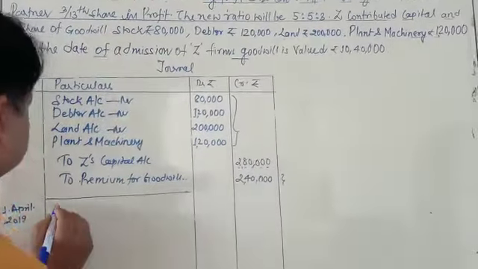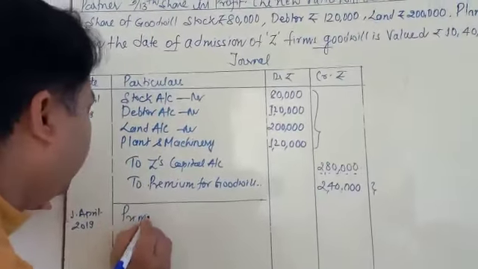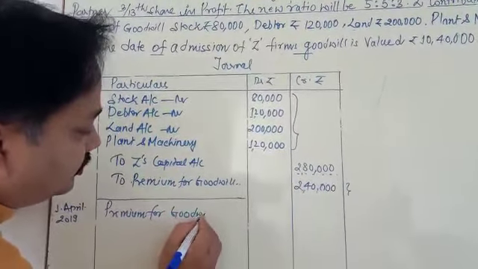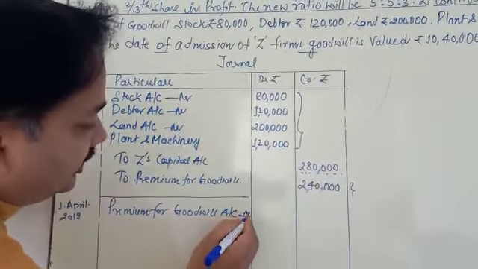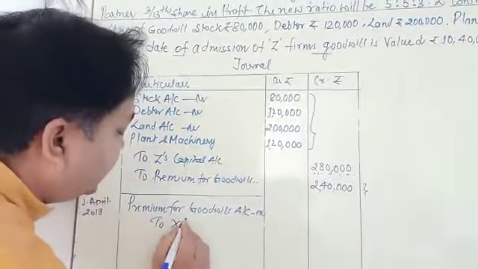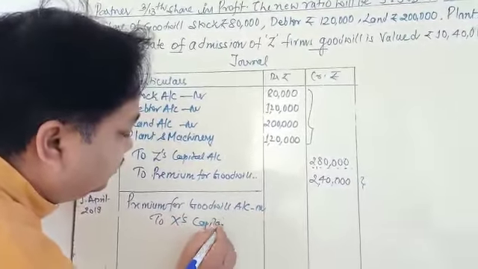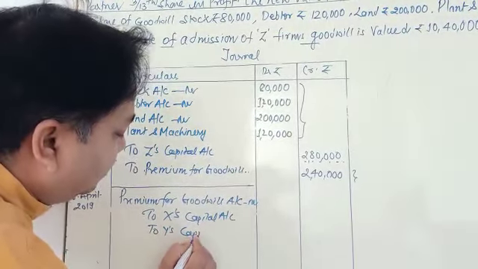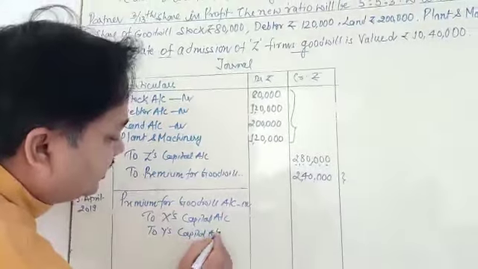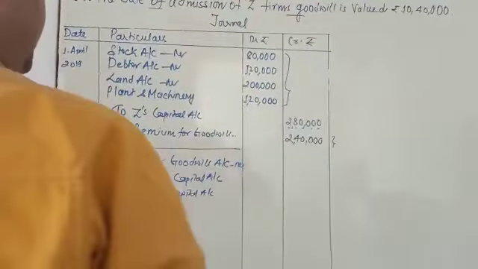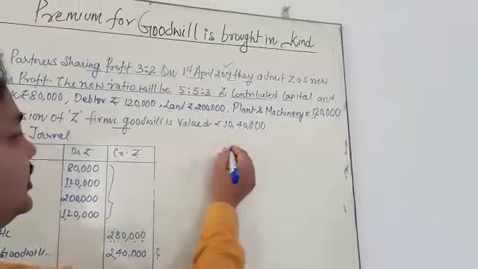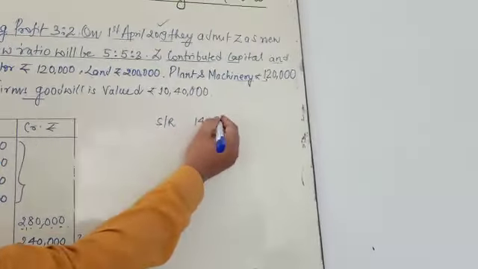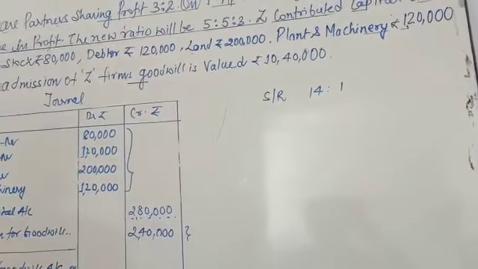Premium for goodwill account debited to X's capital account and Y's capital account. My dear student, this premium for goodwill is distributed in which ratio? Sacrificing ratio. What was the sacrificing ratio? 14:1.